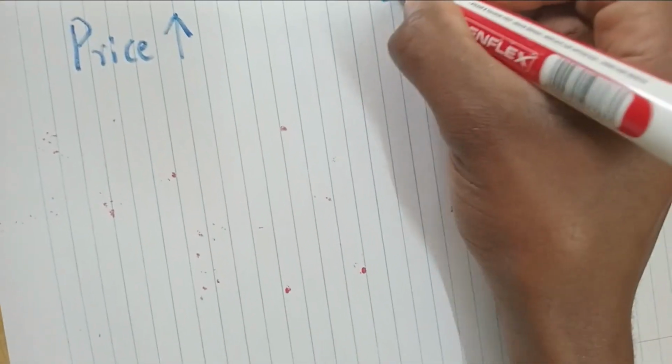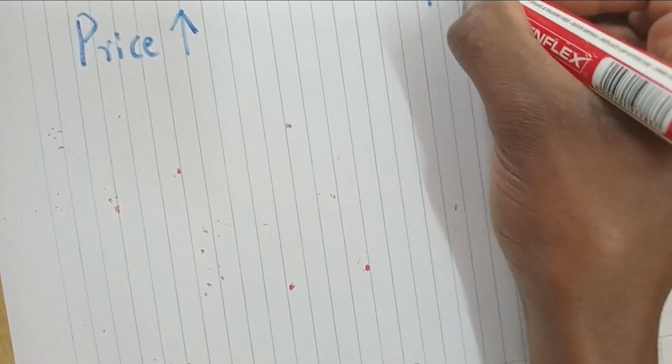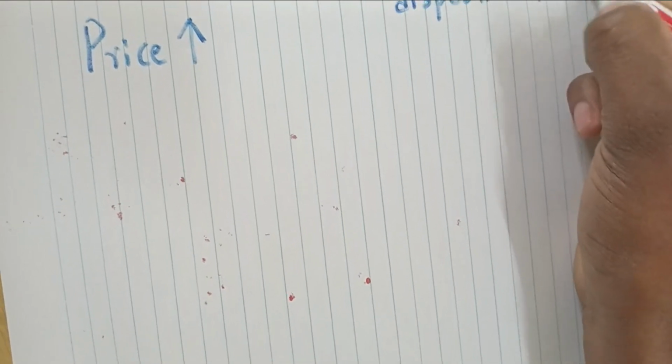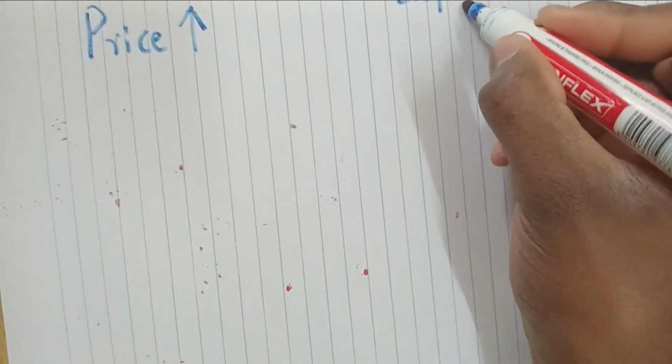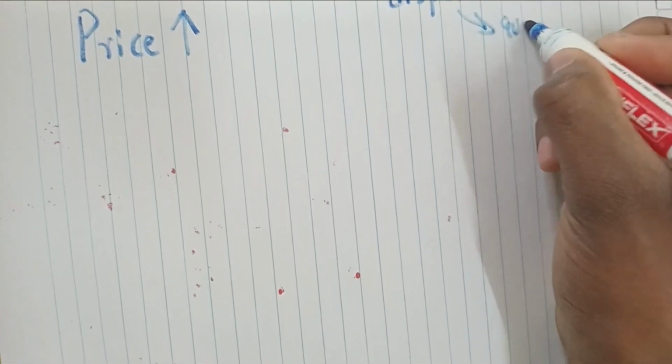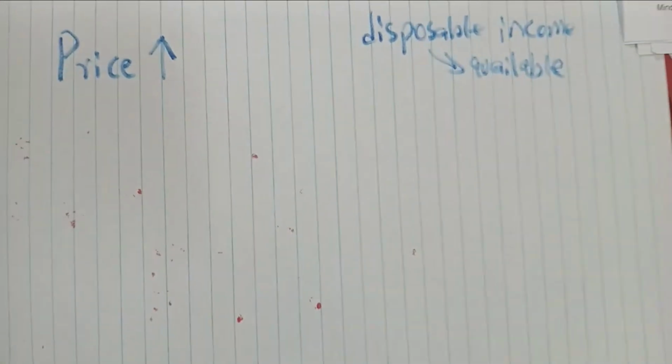It will go out of your disposable income, because disposable income, that's the money that is available for buying what you want to buy.